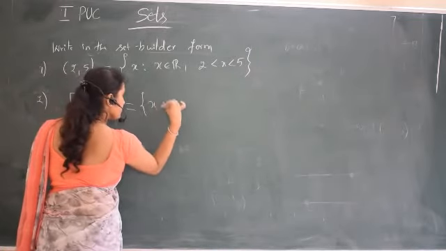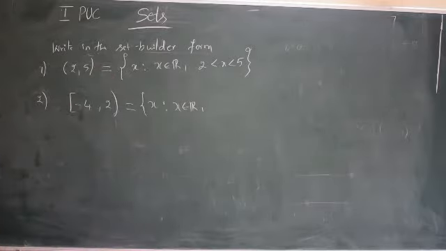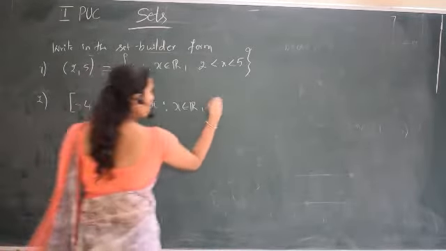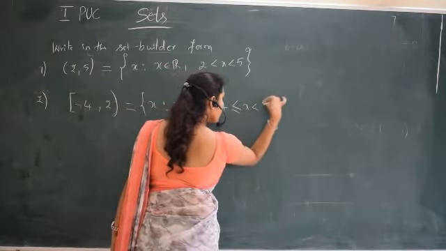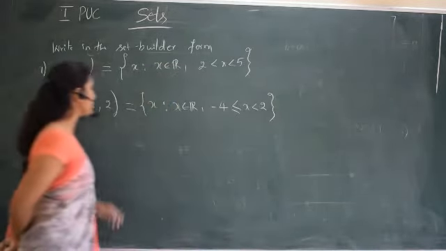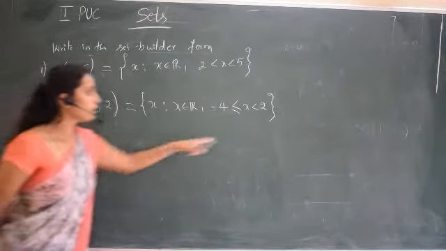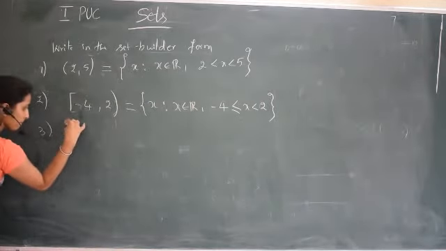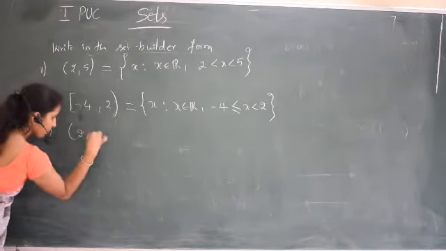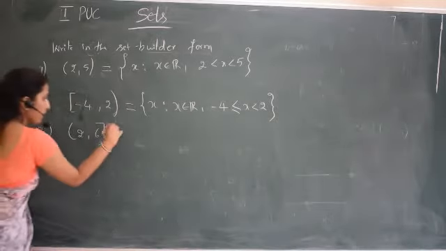Set of all x such that x is a real number, then -4 less than or equal to x less than 2, because now it is closed on one side so it is less than or equal, but here it is open, so just open. Now it is 2, 6, and here 2 is not included, 6 is included.